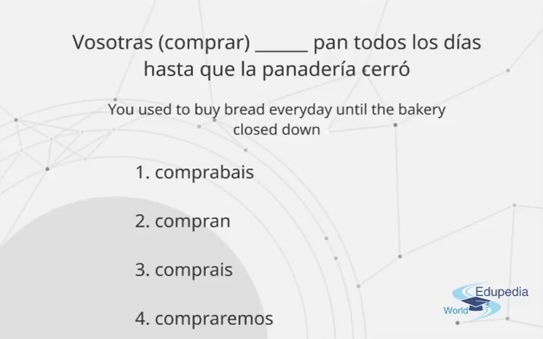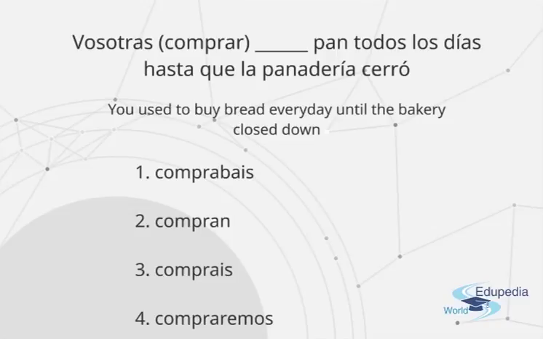So, since the bakery closed down, you couldn't buy the bread anymore, right? Something used to happen in the past. You used to buy the bread, but something happened that changed that thing, okay? What happened? That the bakery closed down. So, vosotras, blank, pan todos los días hasta que la panadería cerró.